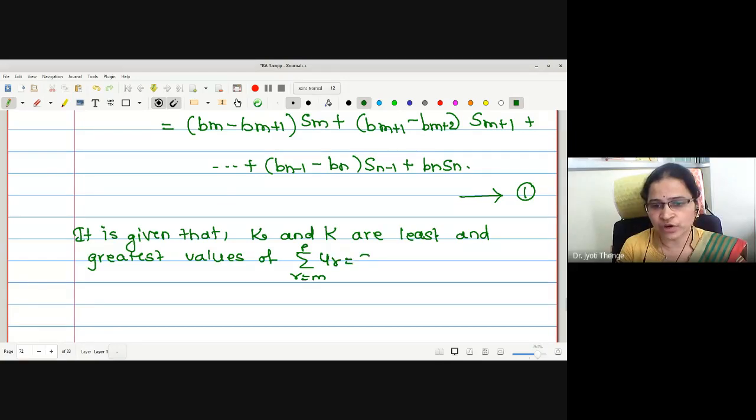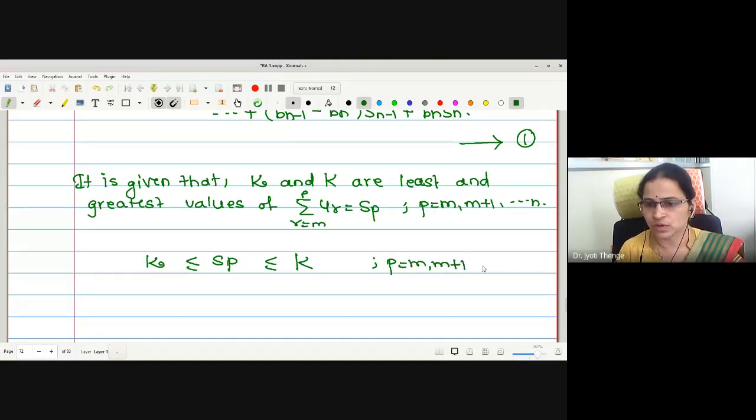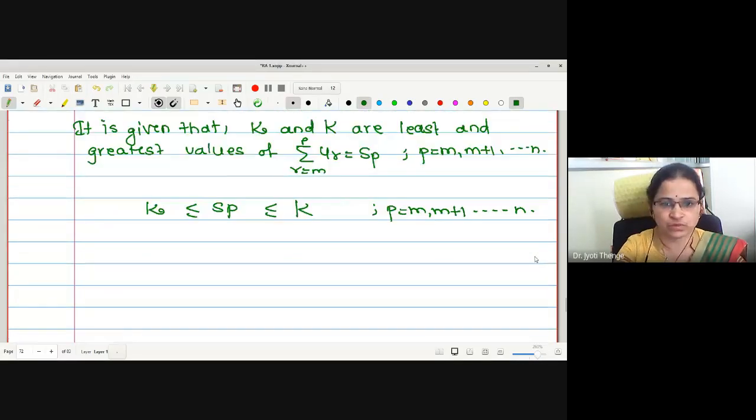We have denoted this sum by Sp, for p equals m plus 1 up to n. Therefore, Sp lies between small k and capital K, for p equals m plus 1 up to n. Let me call this statement number 2.